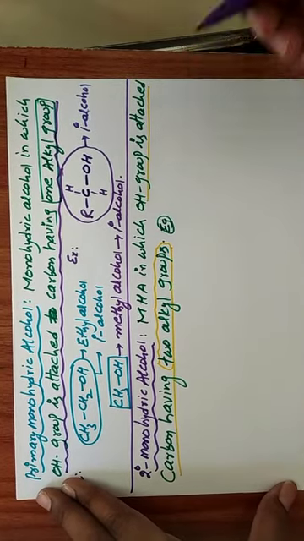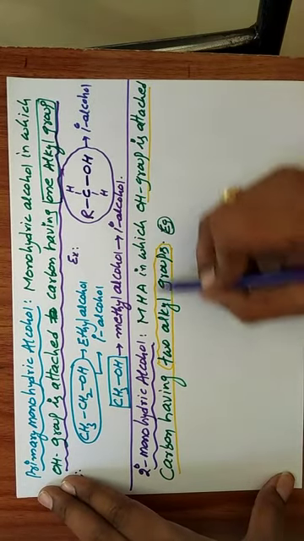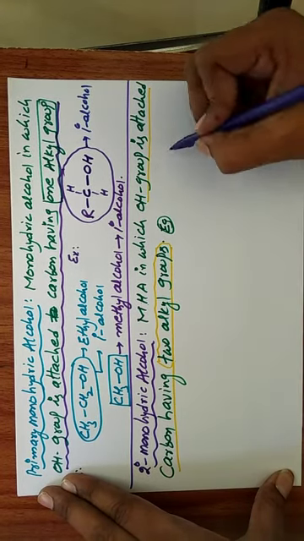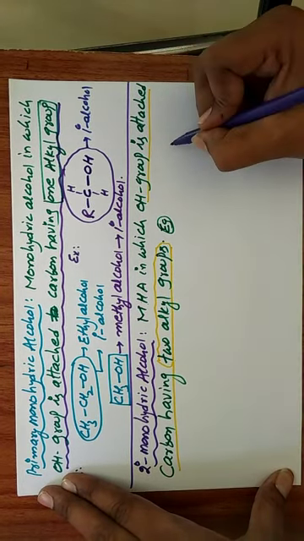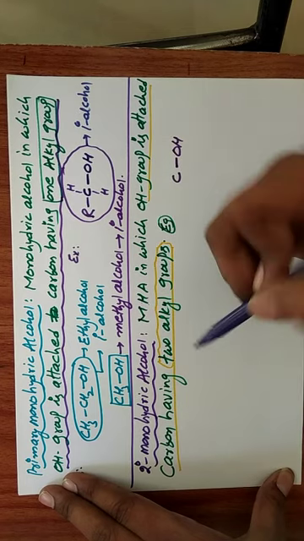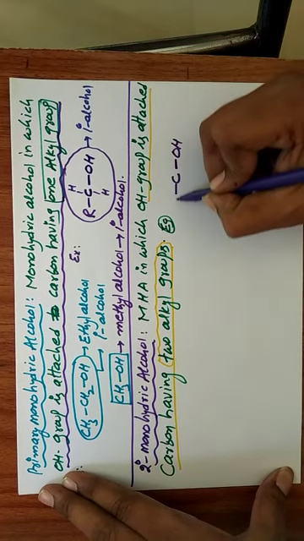In this example, the monohydric alcohol has an OH group attached to one carbon having two alkyl groups.